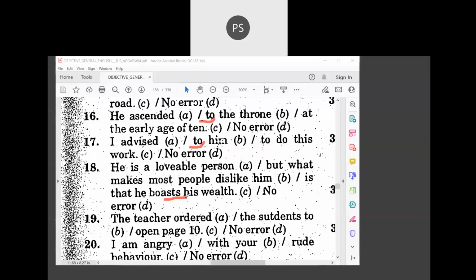He's a lovable person, but what makes most people dislike him is that he boasts his wealth. So, what should be the answer here? We are looking for a preposition. I'll just give you a clue. There's a preposition missing here. Where should that preposition come? See, there is an error here. He boasts of his wealth. Boasts of. You need one preposition there. So there is an error here in the case of this C. Right. We'll go to the next one now.